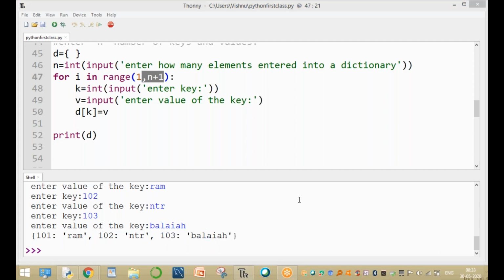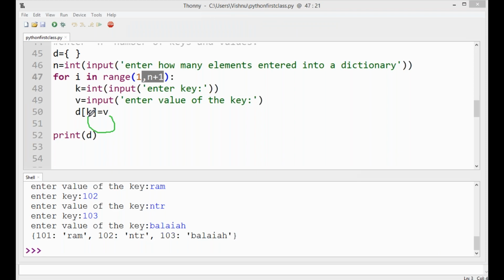One more person, Charan, is asking: D of K, what is D of K, sir? D of K means to assign the value. This V value is assigned to this key only. D of K equal to V is an assignment statement. In this assignment statement, the V value is assigned to this key.